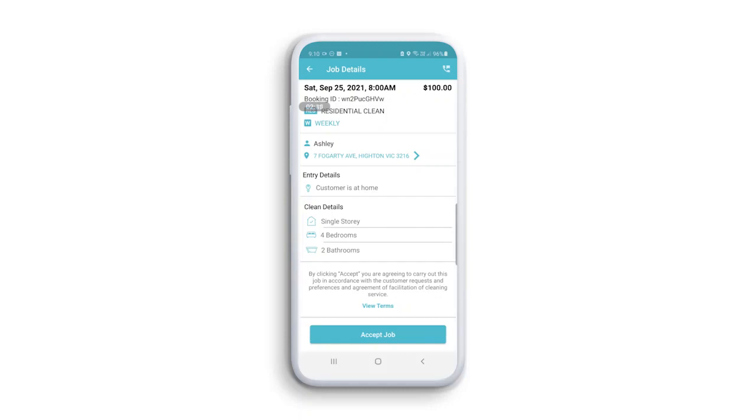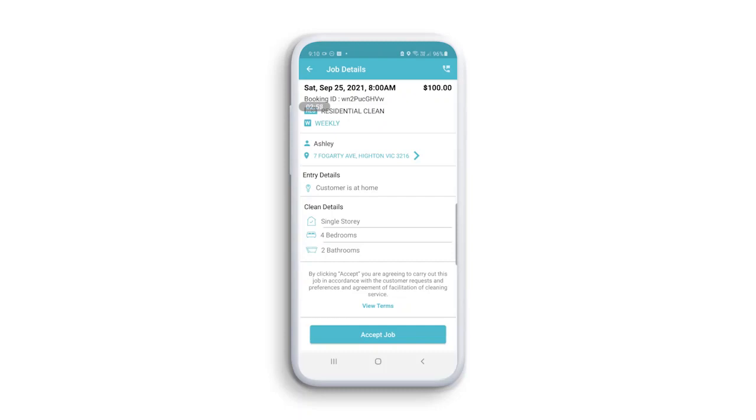Please note, it's worth mentioning at this point that when you accept a job, the customer will receive correspondence that cleaners have been assigned to arrive as scheduled. Accepting a job is your commitment to arrive on time and deliver a great outcome for our customer. Please only pick up jobs when you're confident you can deliver the right outcome.